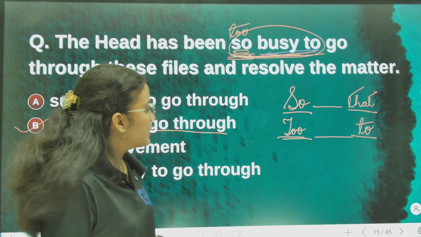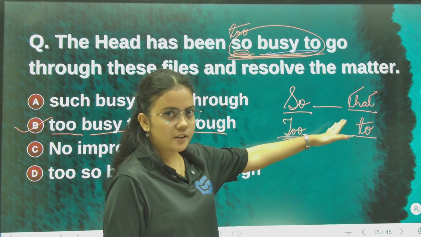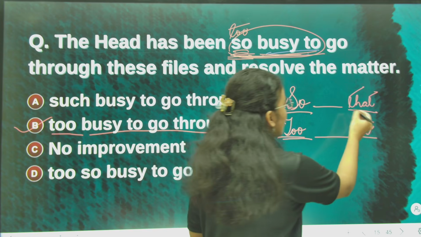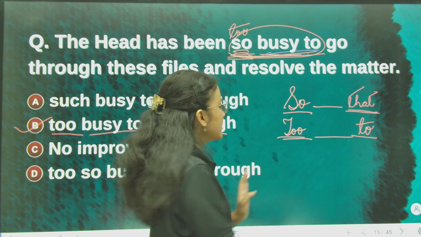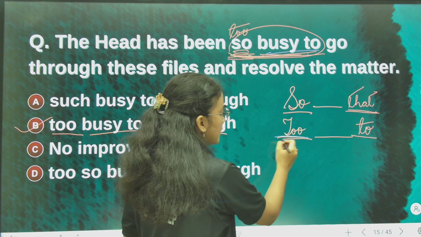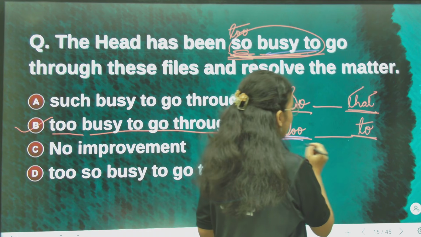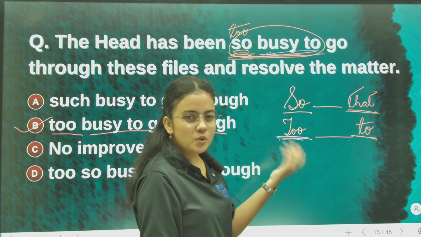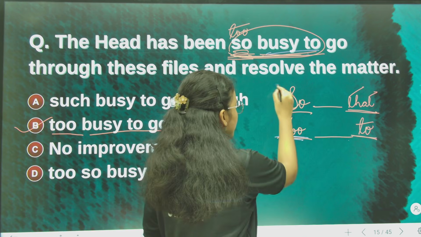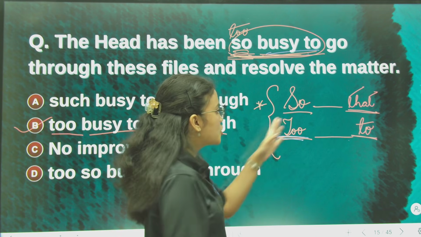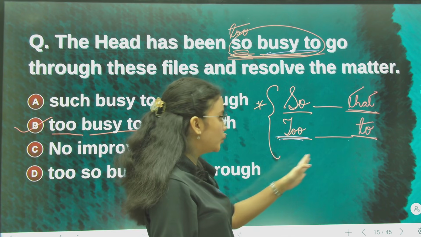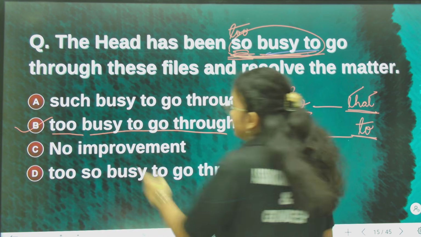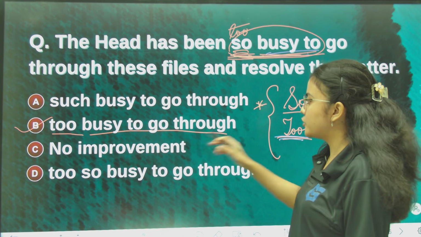Simple, remember: "so" followed by an adjective goes with "that". But with "too" we write "to" after the adjective, like "too busy to" or "too sick to". So remember this: with "so" there is "that", and with "too" there is "to". Since there is "too" before, it will be "to", so B is the correct answer: too busy to go through.